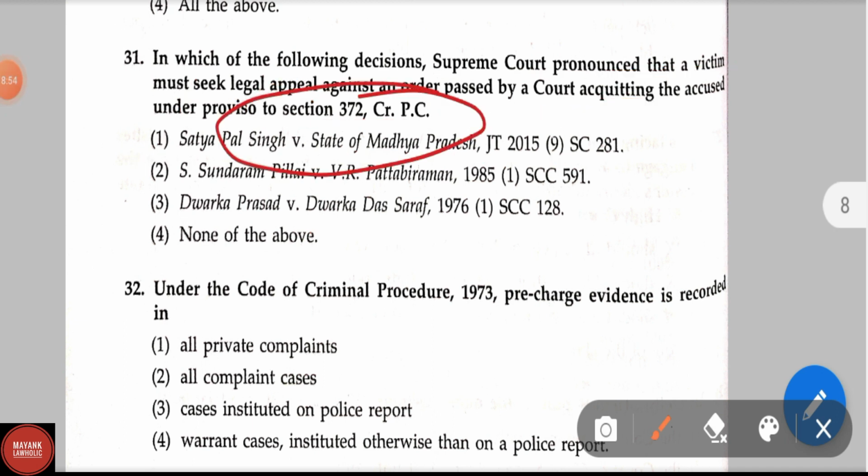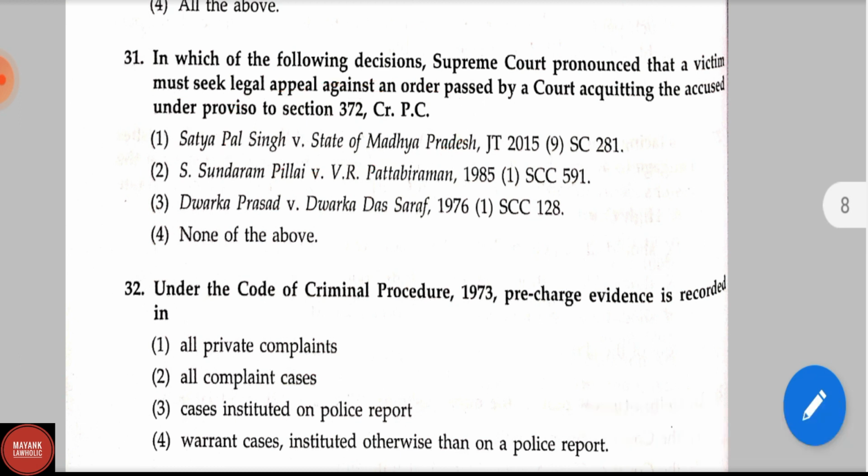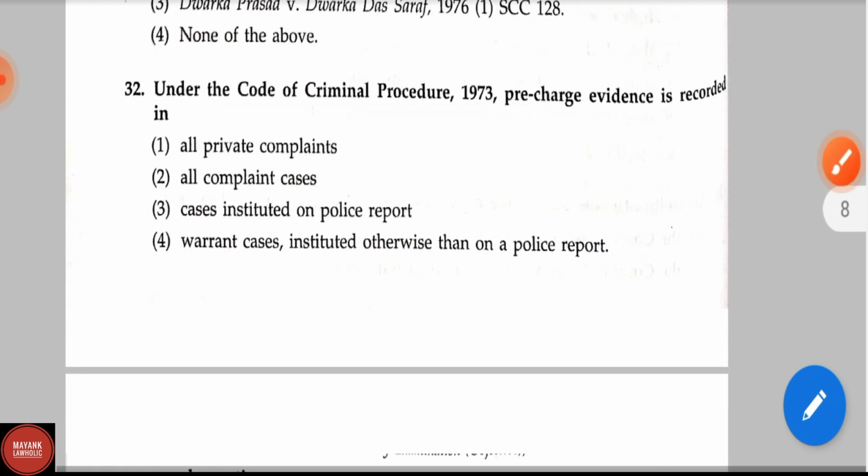Section 372 of CRPC talks about that no appeal shall lie unless otherwise provided. No appeal shall lie from any judgment or order of a criminal court except as provided for by this Code or any other law for the time being in force. Now let us see question number 32.